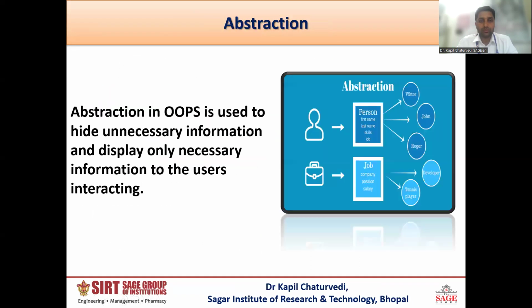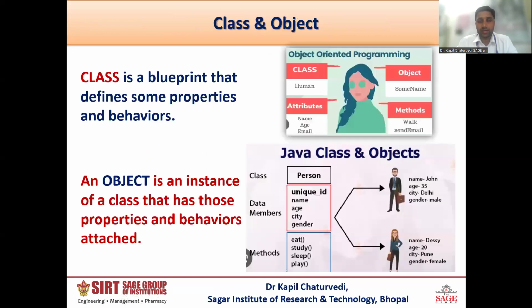Another formal definition: a class is a blueprint that defines some properties and behavior. So the data members are also known as behavior and properties. And what is an object? An object is an instance of a class that has those properties and behavior attached.